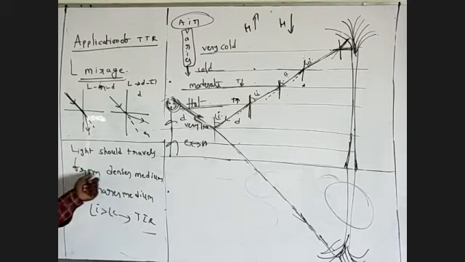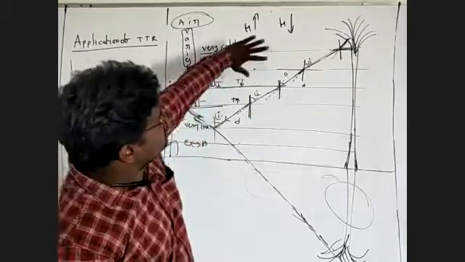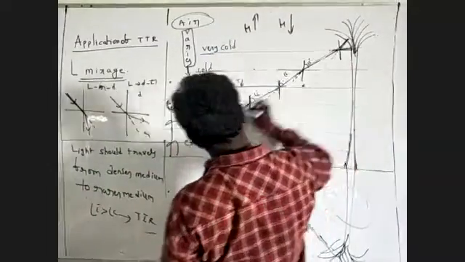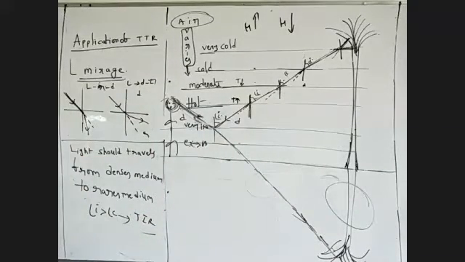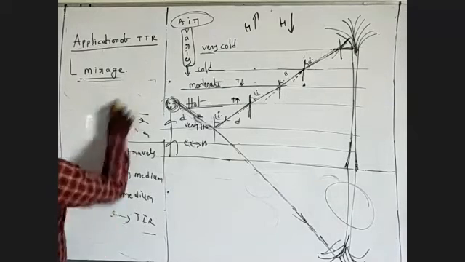Light should travel from denser medium to rarer medium. This is the denser medium, and this is the rarer. That is where total internal reflection takes place. Now you will see next. It is very important.